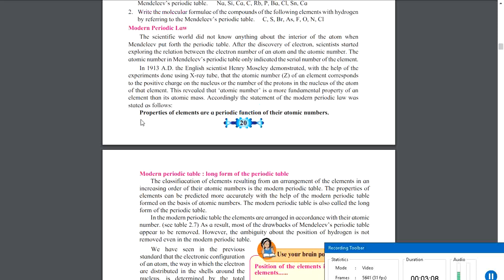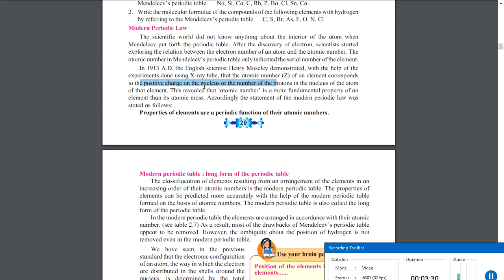But when they realized what atomic number actually is, they said that atomic number is the positive charge on the nucleus, or the number of protons. Positive charge and protons are one and the same thing. Proton is just the term used for positive charge in the nucleus of an atom.